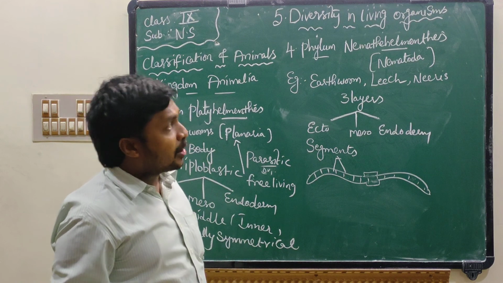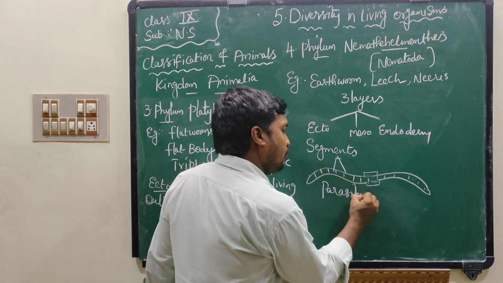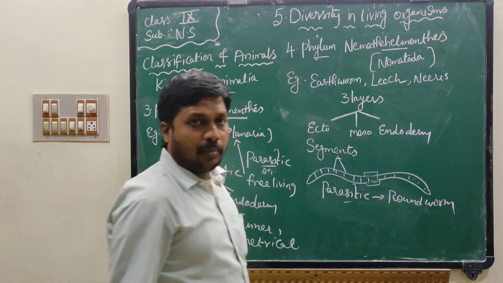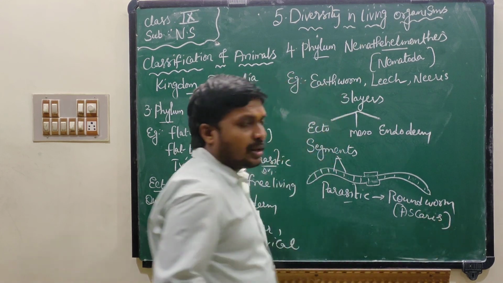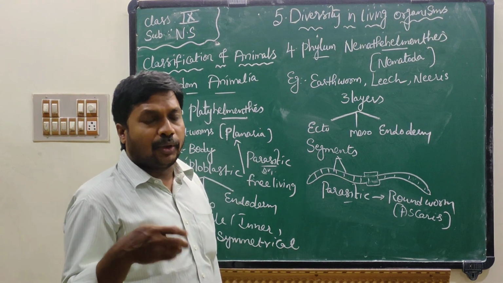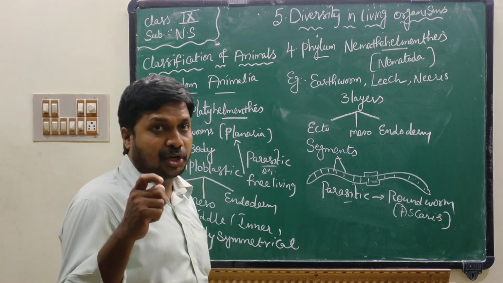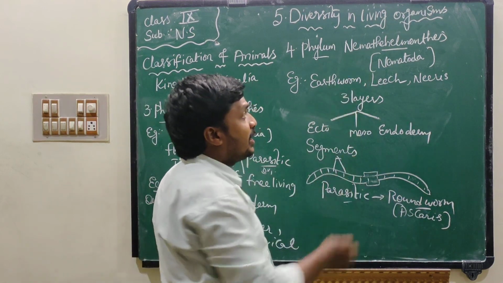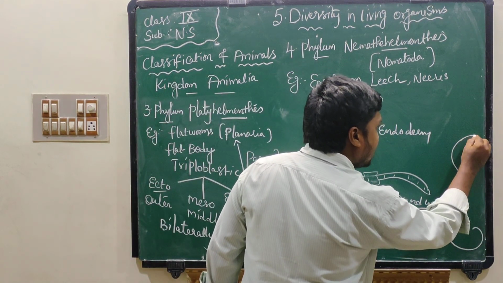Some organisms which belong to Nematohelminthes are parasitic. For example, if you take roundworm, roundworms are also called ascaris. All of us know that roundworms are called nulipurugulu in Telugu. If you don't know, ask your parents or your mother. Nulipurugulu mandu vestudu untaru chinnappudu. They cause some diseases to human beings. They come under Nematohelminthes, roundworm, ascaris. Here, this is ascaris.